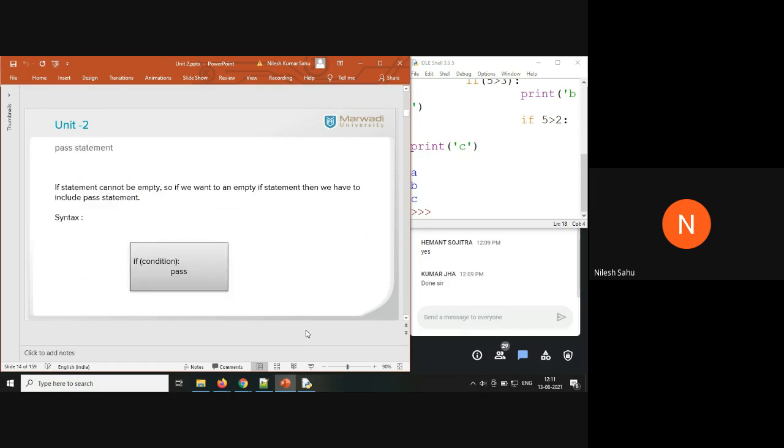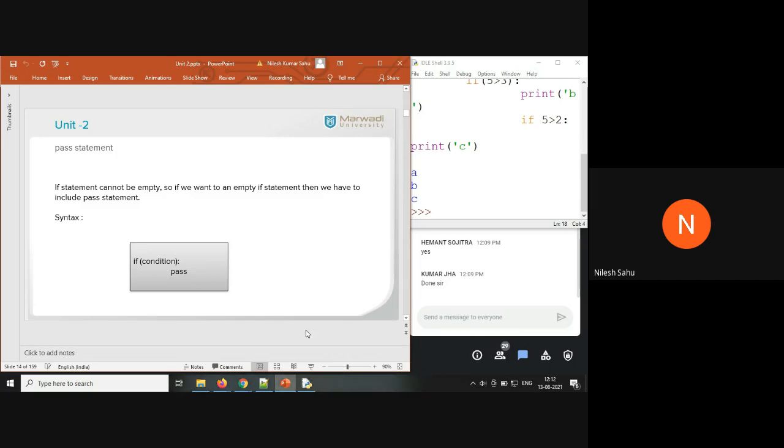Now, a most important thing you have to keep in mind, as it may come in a 1-mark question: can we have an if statement empty or not? If yes, how? If you talk about a class, a for loop, functions, the if condition, else condition, any condition, Python doesn't allow these statements to be empty.